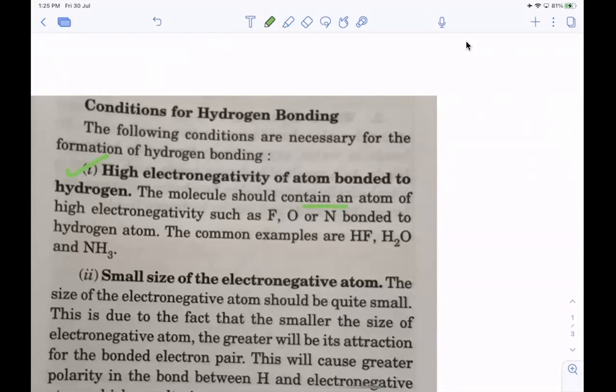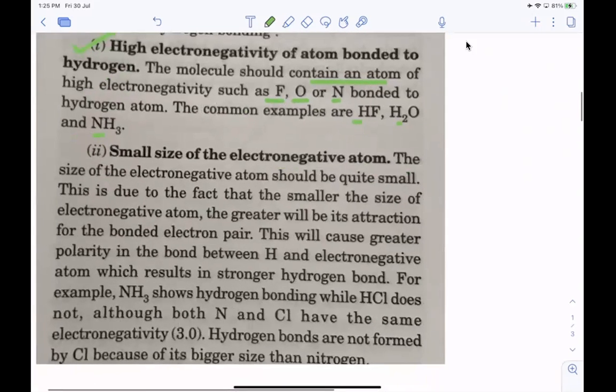The molecule should contain an atom of high electronegativity such as fluorine, oxygen, and nitrogen. Common examples are HF, H2O, NH3. They mainly form hydrogen bonding. The next one is the small size of the electronegative atom. When the size of the electronegative atom is small, its attracting power will increase.